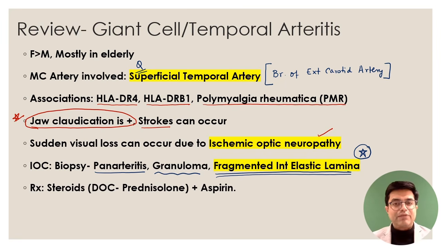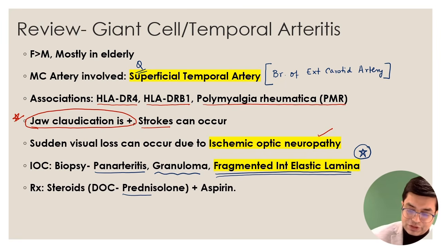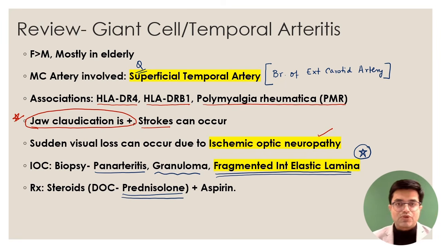And what is the treatment? Drug of choice in the patient is prednisolone. So giant cell arteritis responds to oral corticosteroid. Aspirin can be added to these patients. Are the other non-steroidal anti-inflammatory agents effective? Alone, they are not much effective. That is another clue that it is not the usual headache that we are talking about.